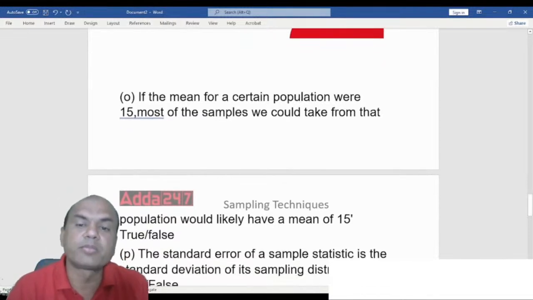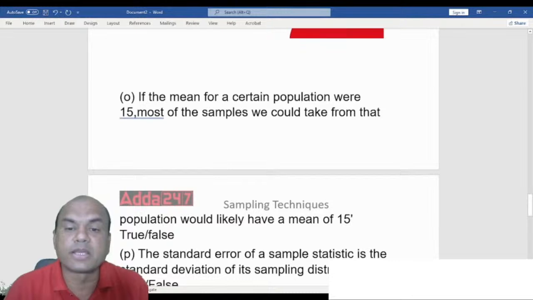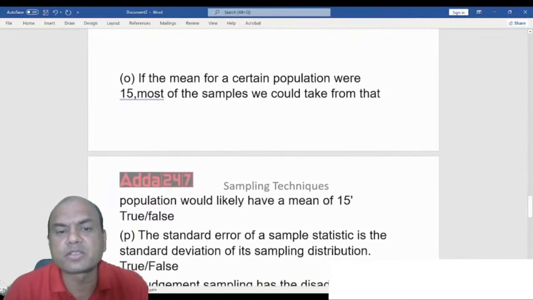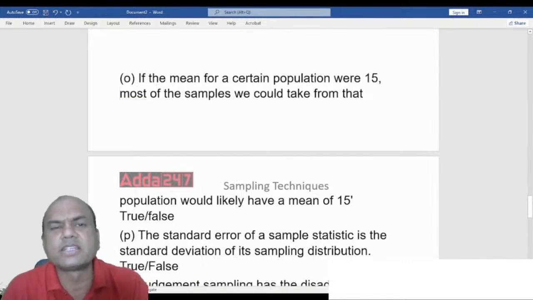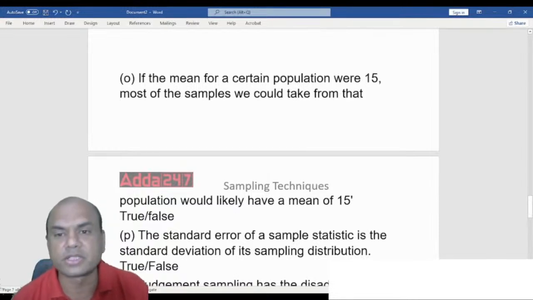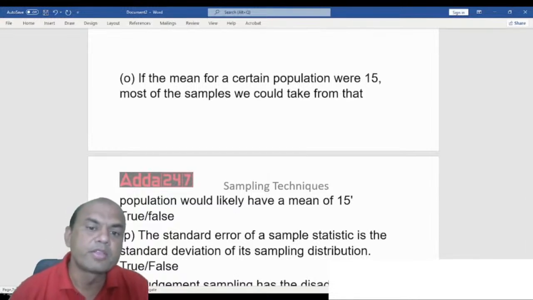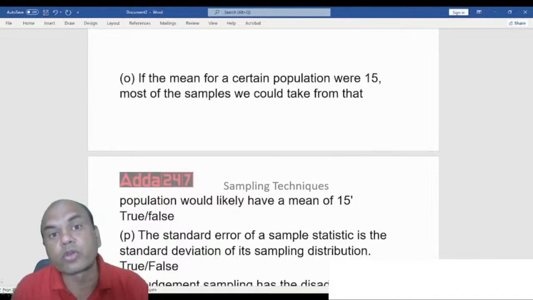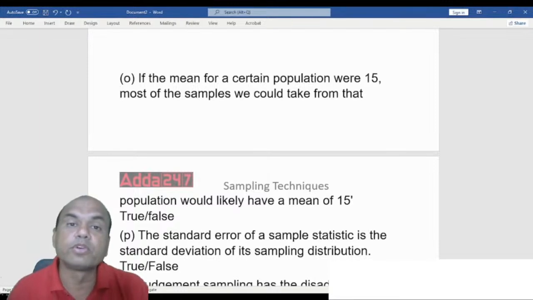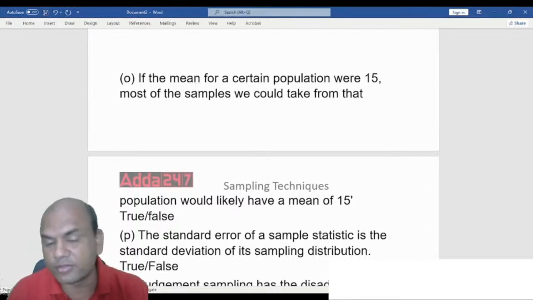The mean of a certain population was 15. Most of the samples we could take from that population would likely have a mean of 15. Is it true? Suppose there is a city and the average salary of that city is 15,000. So the mean of the samples which I took from all the 5 corners of the city, will the mean of those samples also be 15 or not?